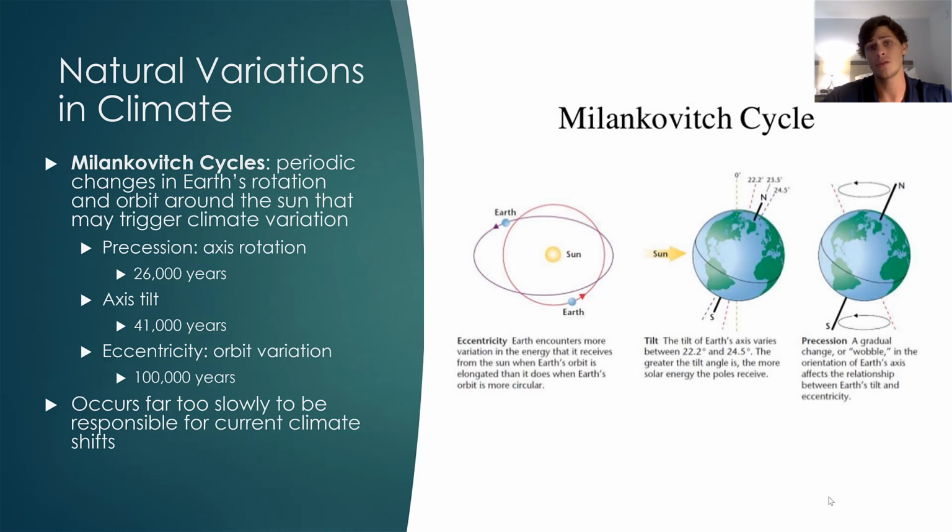In addition, due to the orbit and the relationship that we have in the current Milankovitch cycles, the climate should actually be cooling instead of heating up. So if it were just Milankovitch cycles that were driving the current observed climate change, the climate would actually be cooling down, not getting hotter and hotter as we're seeing currently.